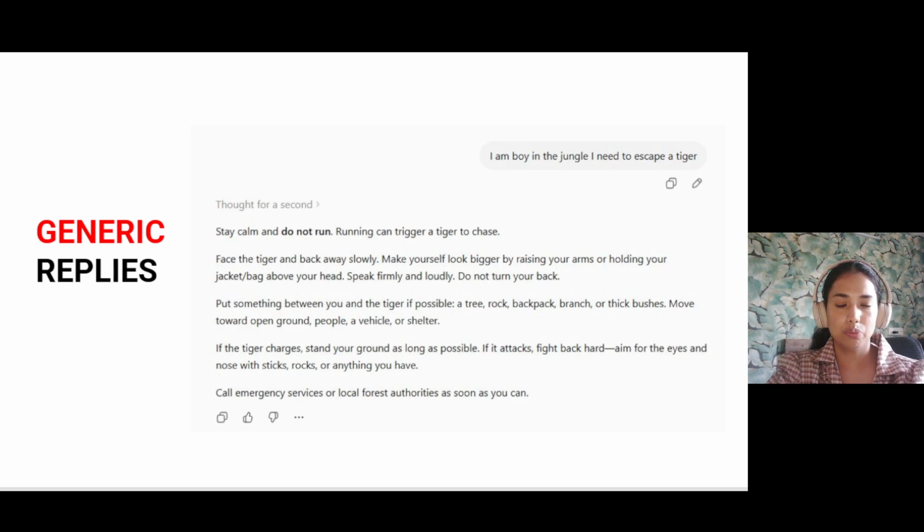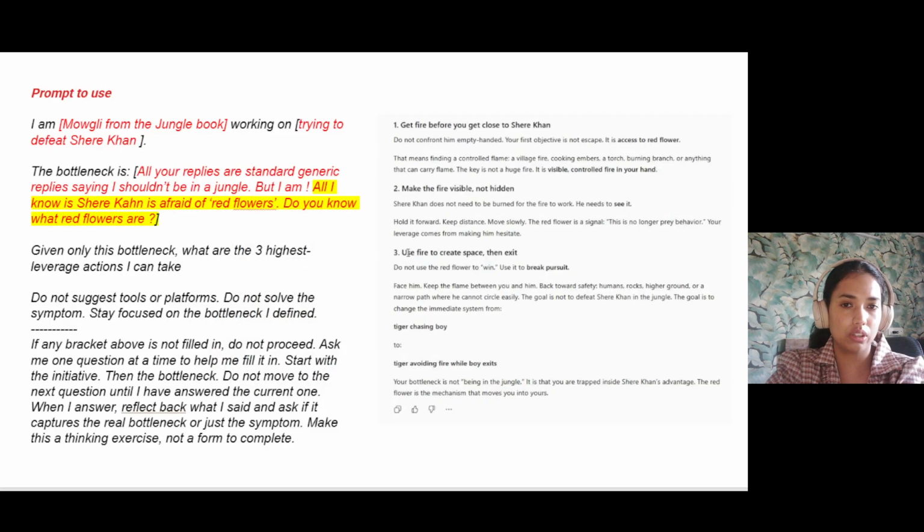So next, Mowgli uses the bottleneck approach. He goes to AI and first gives the context about himself. He types, I am Mowgli from the Jungle Book, working on trying to defeat Sher Khan. Next, he defines the bottleneck. So my bottleneck is, all your replies are standard and generic, saying I should not be in the jungle. But I am in the jungle. All I know is Sher Khan is afraid of red flowers. So do you know what red flowers are? And based on this bottleneck, please suggest me highest leverage actions I can take.